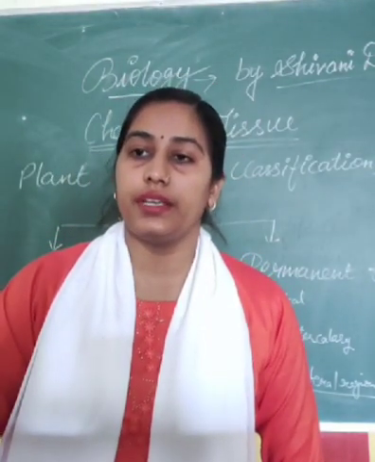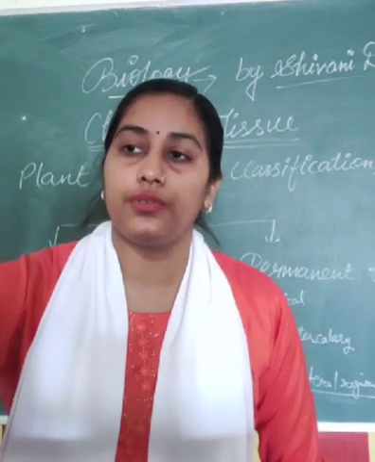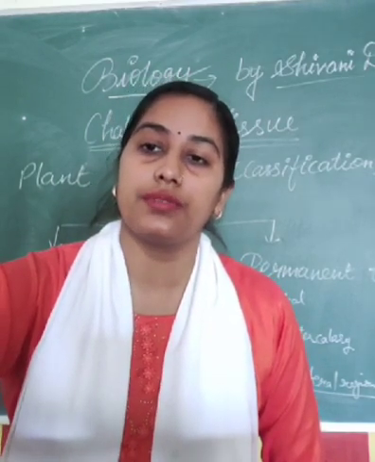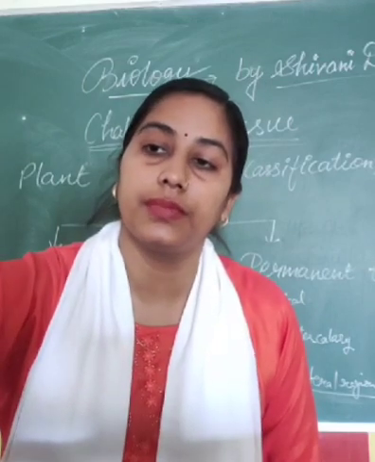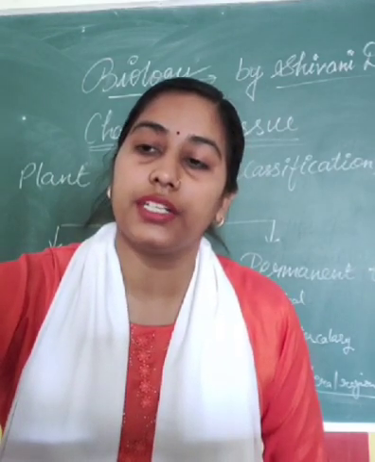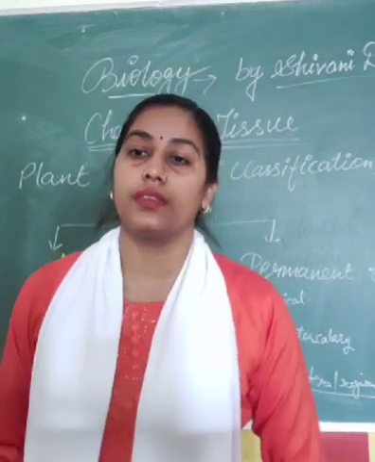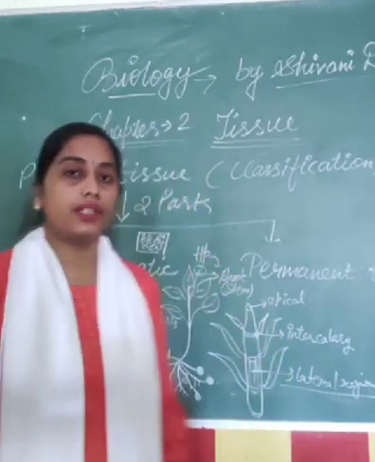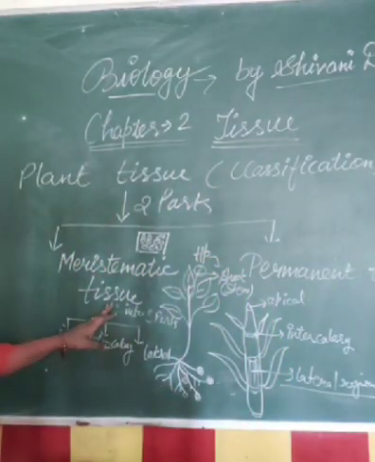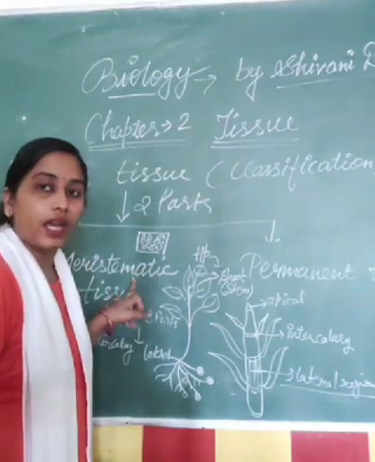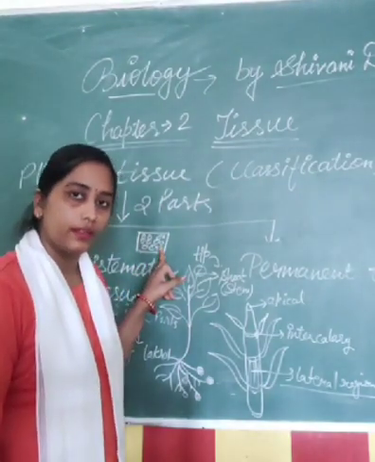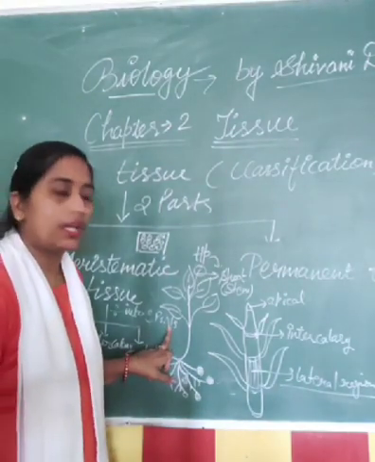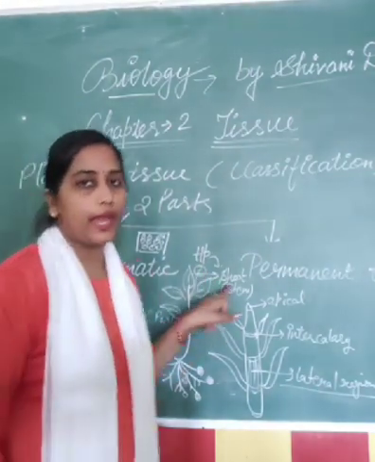We have discussed meristematic tissue till here. Meristematic tissues are the tissues which are capable of division, and these tissues are present on the tip of the shoot and root.